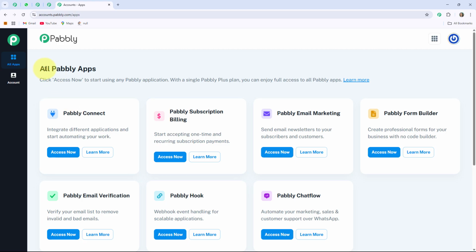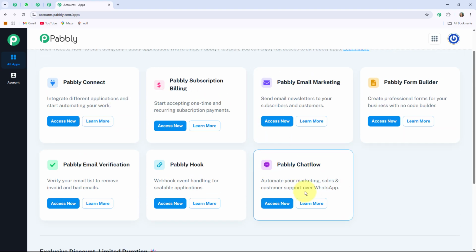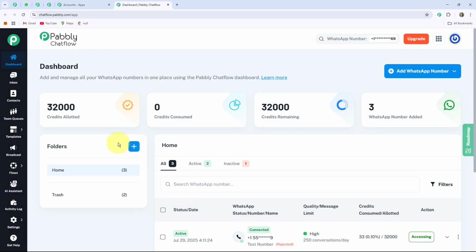Here you can see these are all the apps that Pabbly provides to its users. As we are creating a WhatsApp chatbot, I am going into this Pabbly Chatflow box by clicking the Access Now button. Here you can see this is the dashboard of Pabbly Chatflow, where you can add and manage all your WhatsApp numbers in one place, where you can see your credits allotted, your credits consumed, your credits remaining and the WhatsApp numbers added. If you want to add a new WhatsApp number into your Pabbly Chatflow account, then you have to click on this plus add WhatsApp number button.